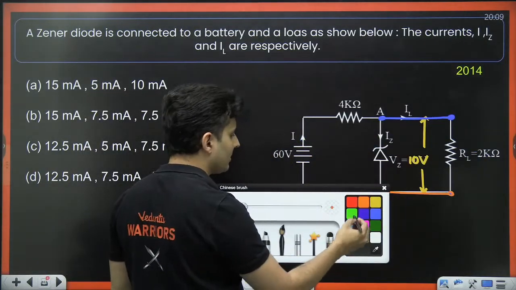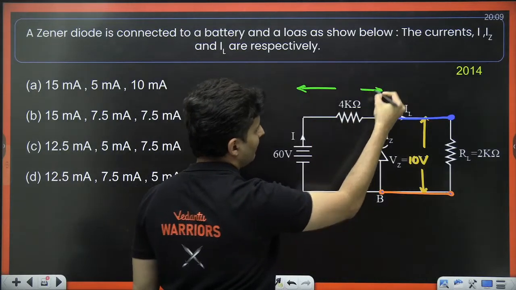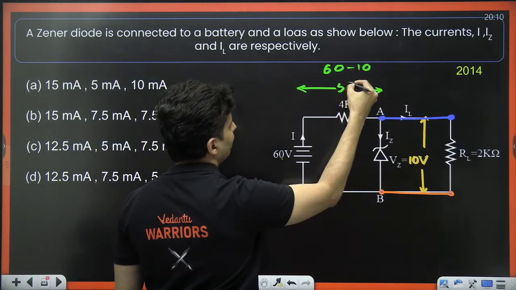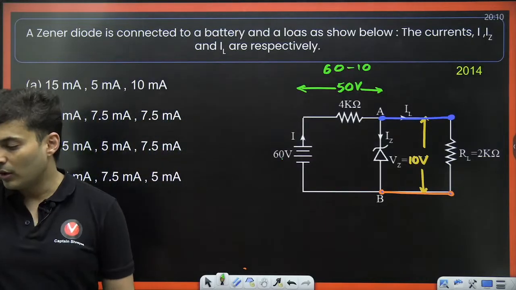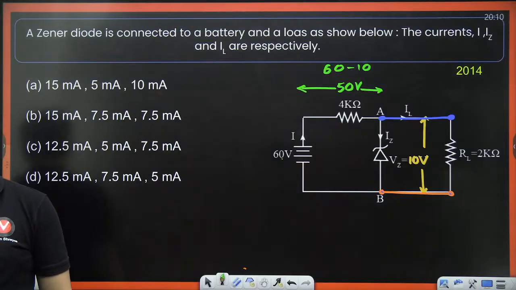Naturally, my dear students, the remaining voltage, how much? 60 minus 10, which is 50 volts, will be across the 4 kilo ohm. Correct? Yes or no, my dear students? Very nice.